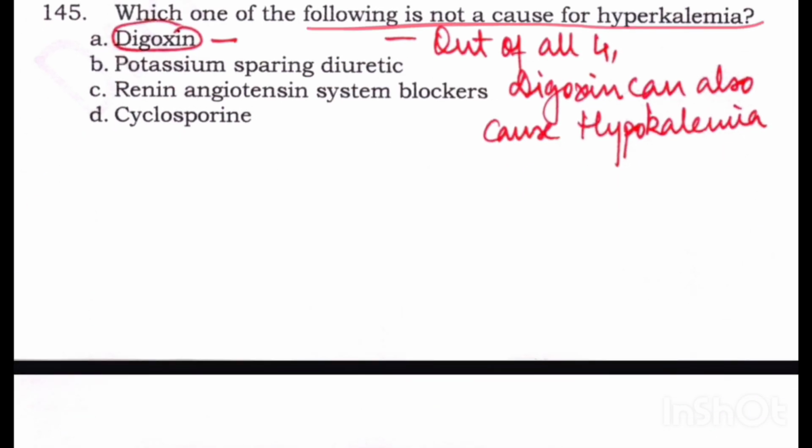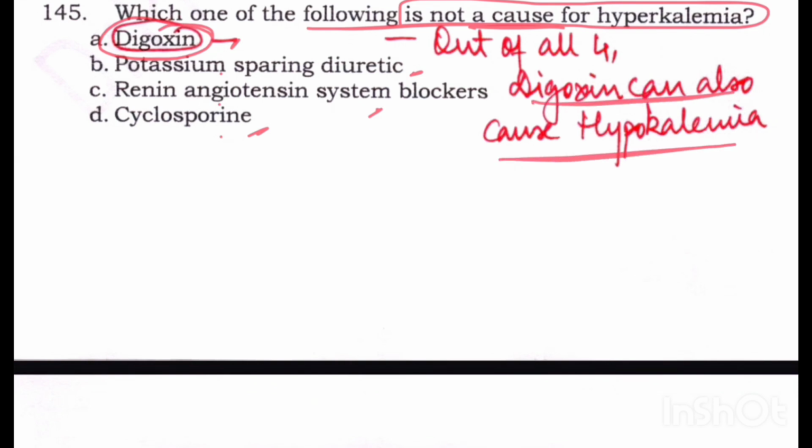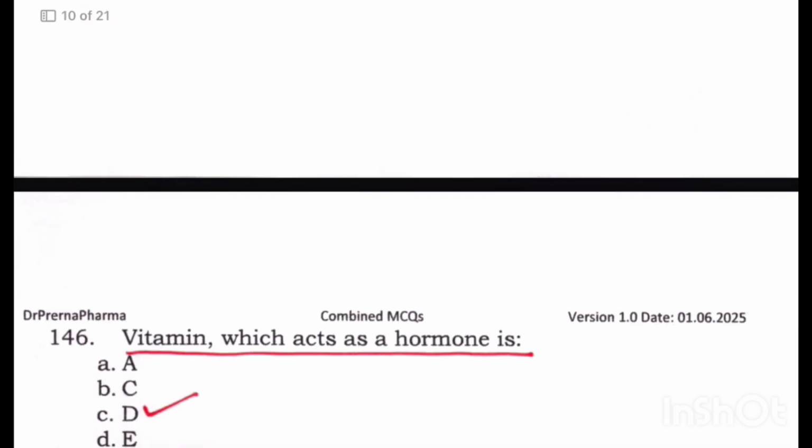Which of the following is not a cause for hyperkalemia? See now, options given here: digoxin, potassium sparing diuretic, renin-angiotensin system blockers, and cyclosporin. Now all the 4 drugs, they cause hyperkalemia, right? Out of the given options, not a cause for hyperkalemia, we can say digoxin, because it can also cause hypokalemia. And another thing is, when there is hyperkalemia, it increases digoxin toxicity, right? So now potassium sparing diuretic definitely करते हैं, cyclosporin causes, RAS blockers, they cause hyperkalemia. Digoxin is the best option.